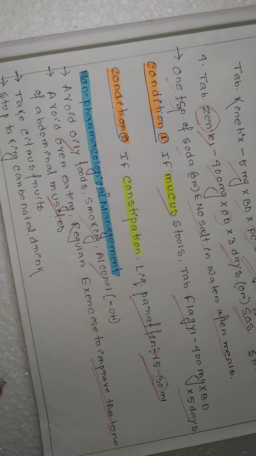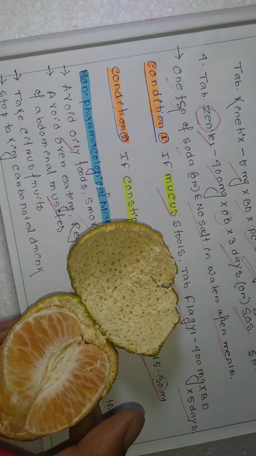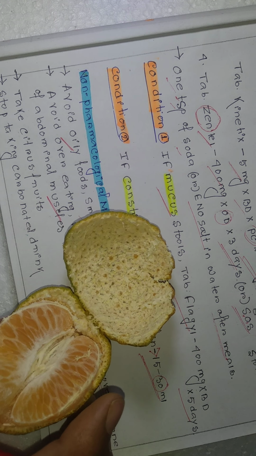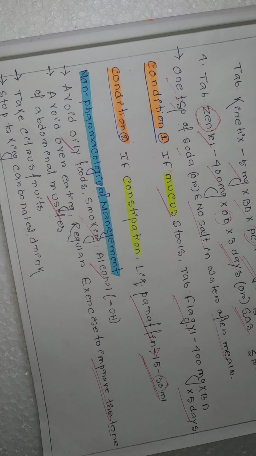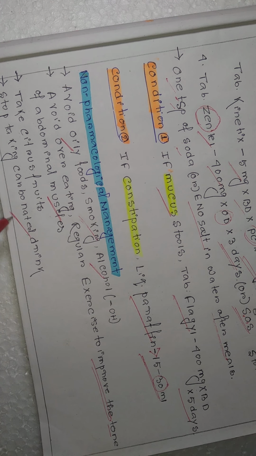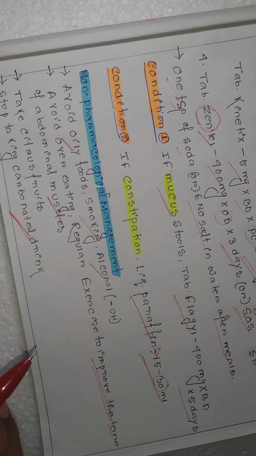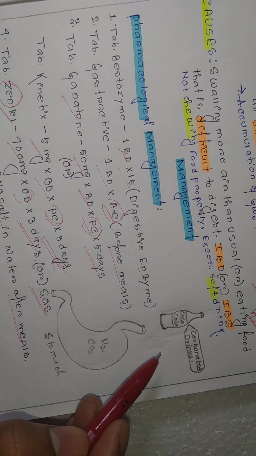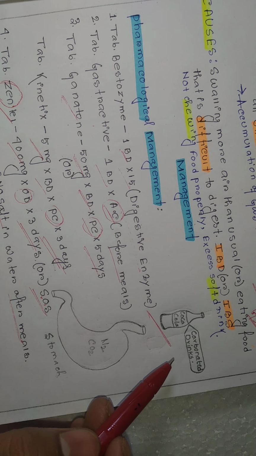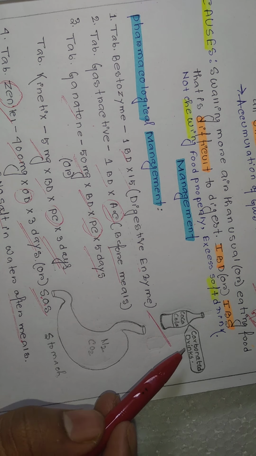Sometimes you can take fruits, citrus food, which is useful. You can go with citrus food for management of flatulence in a non-pharmacological way. And you must stop carbonated drinks. As I already told, that may be Thums Up, that may be Coca-Cola, the bottle is there, you can see from here. So you should stop such beverages. They will cause flatulence.